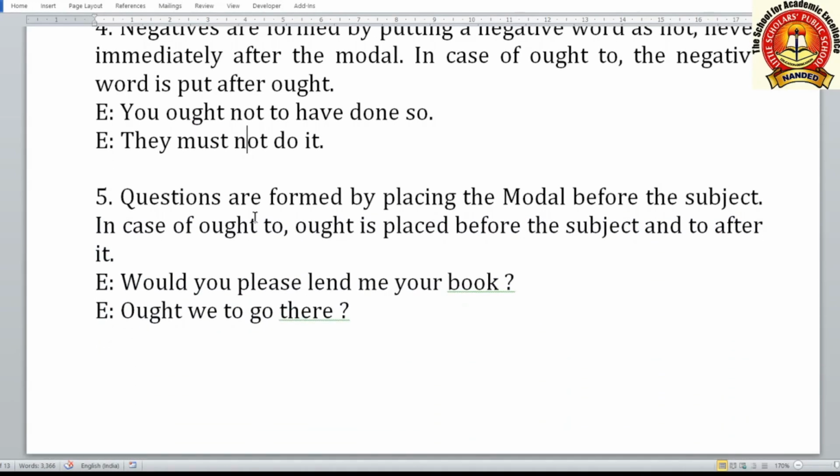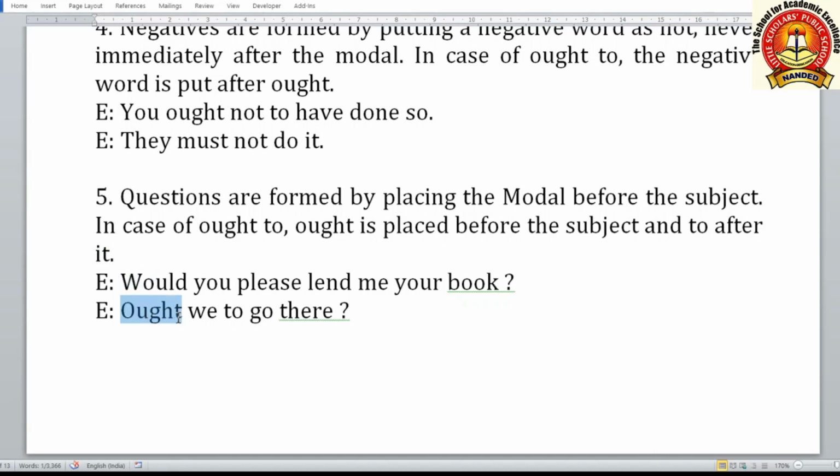Now questions are formed by placing the modal before the subject. How? In case of ought to, ought is placed before the subject and to after it. Let us see. "Would you please lend me your book?" Here would you are using before the subject.